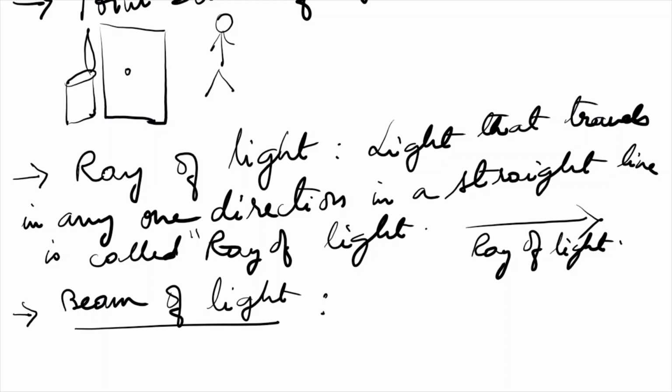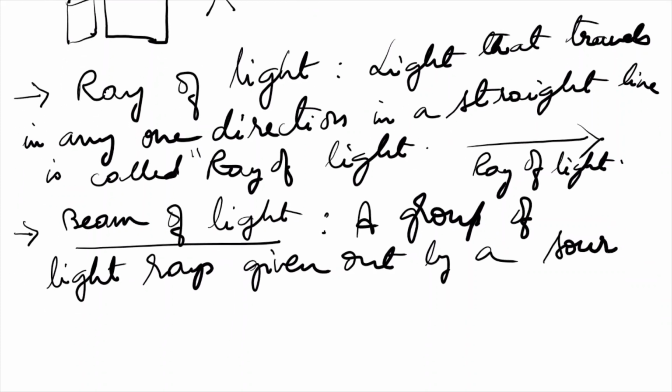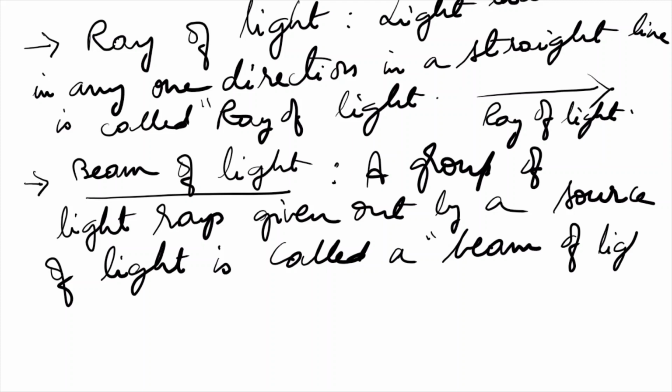Okay, a group of light rays given out by a source of light is called a beam of light.